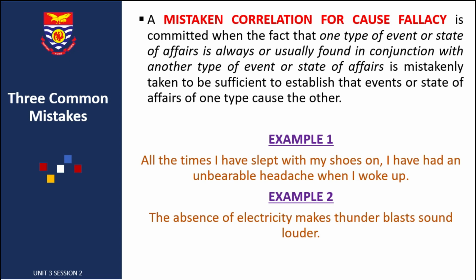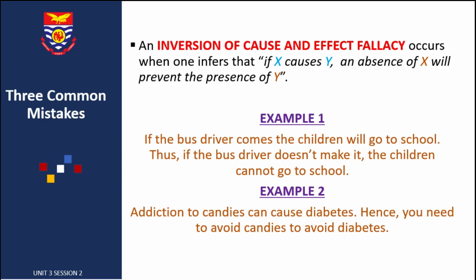Thunder blasts sound how they sound. But of course, when there's no electricity, there's less distraction, and of course we hear it more clearly than when there are more obstructions. So that's mistaken correlation for cause.